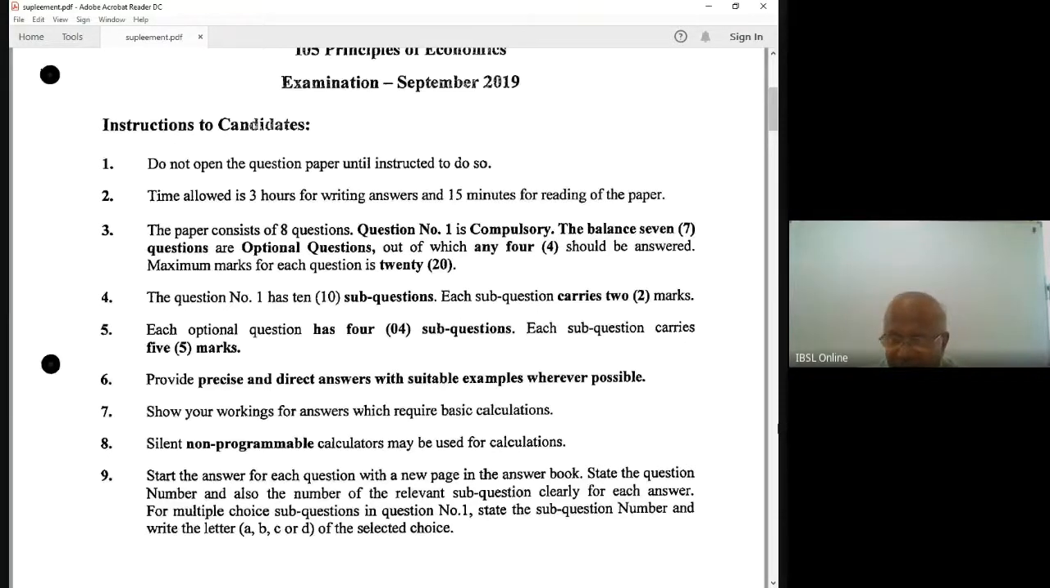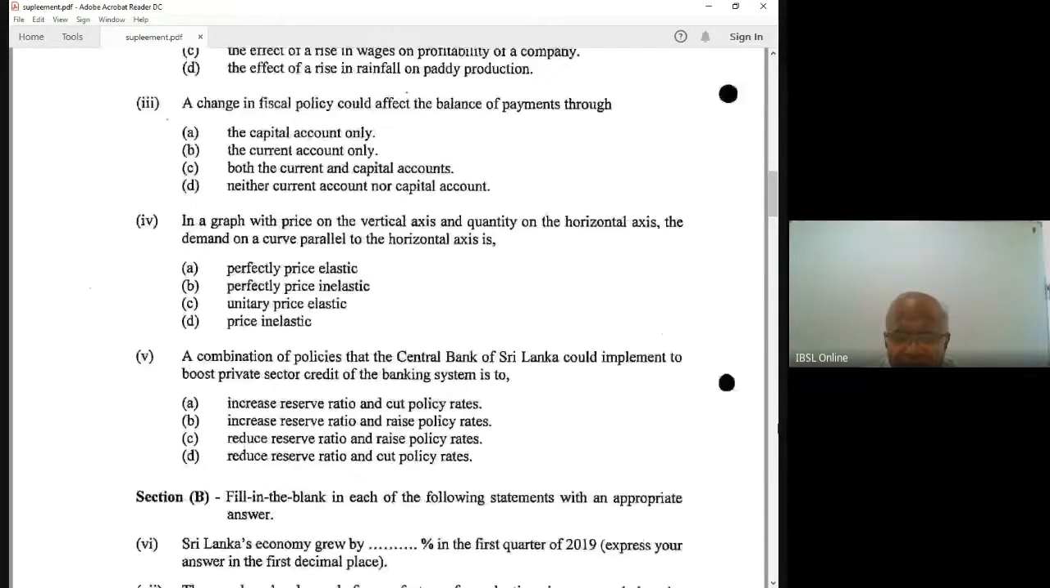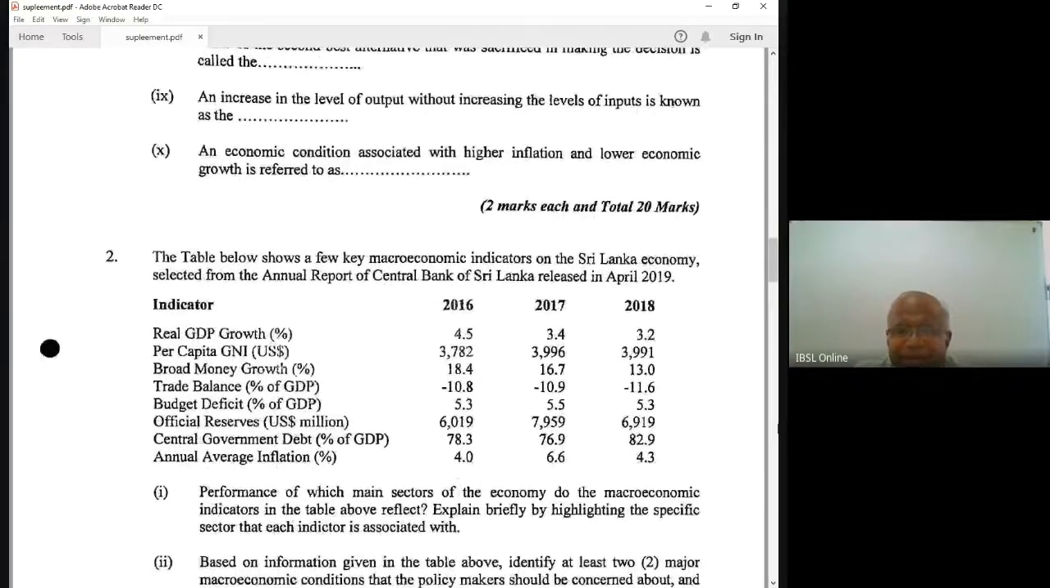So if you go to the second question, it is purely a macro question. All the macroeconomic indicators of Sri Lanka are given; this is actual data related to the Central Bank annual report. Then you have to analyze it. This is an open question. If you have gone through these macroeconomic indicators properly and understood their implications, you can easily score this.